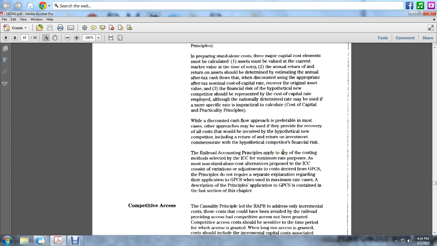The railroad accounting principle is applied to the costing method that is selected by the Interstate Commerce Commission for maximum rate purposes of non-standalone cost alternatives proposed by the Interstate Commerce Commission. It consists of variation adjustment of the cost of the GPCS, the General Purpose Cost System. The principle does not require a separate explanation regarding the application of the GPCS when used in a maximum rate case. The description of the principal application of the GPCS is contained in the last section of this chapter.